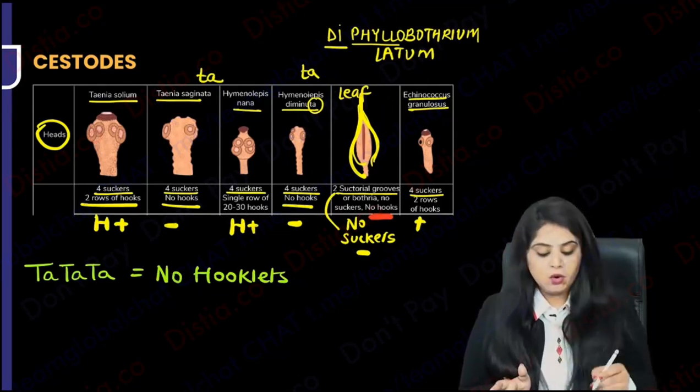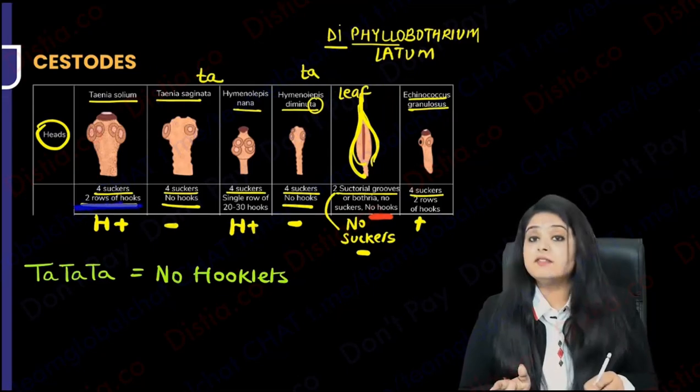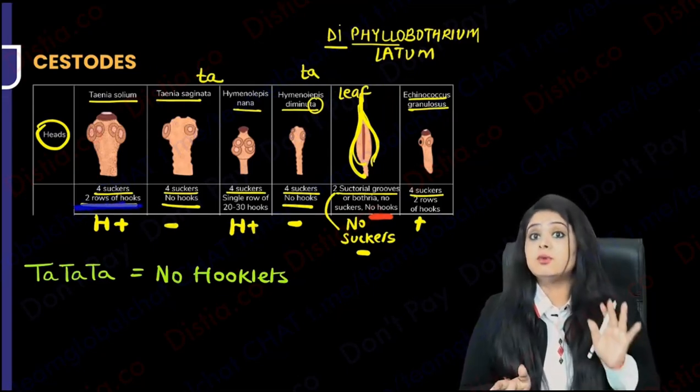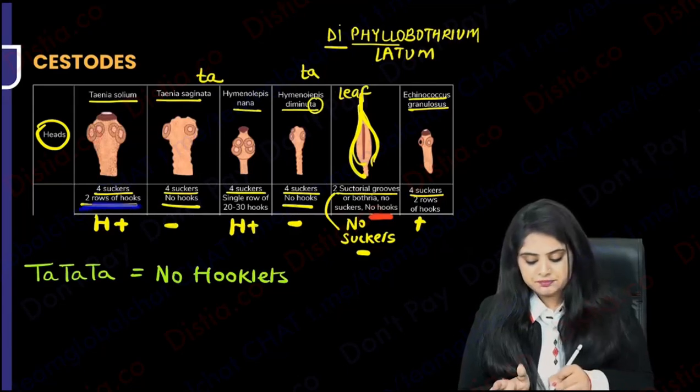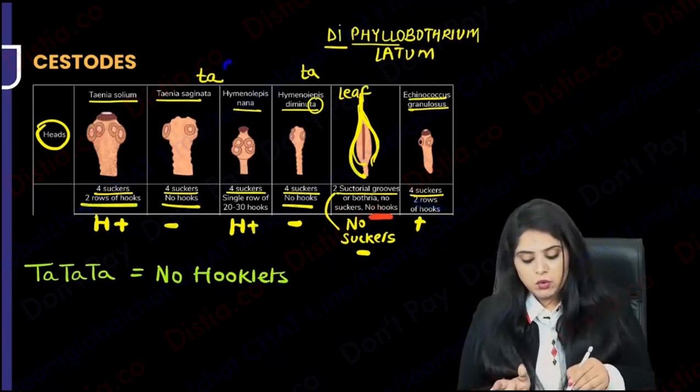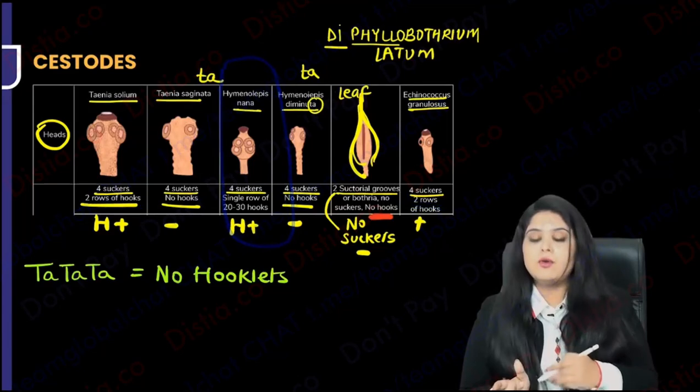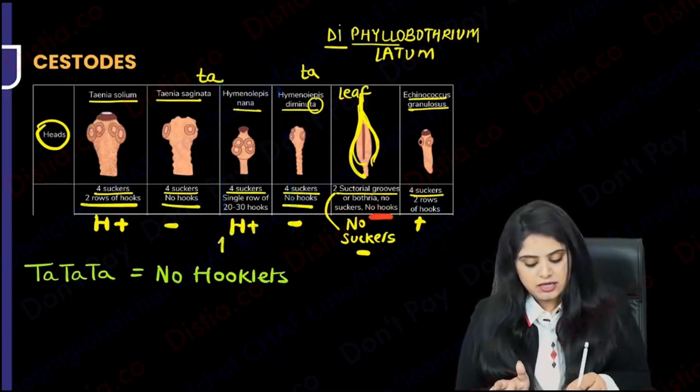Now, one last thing. All of them have how many rows of hooklets? The ones which have hooklets, the ones which don't have tata, have 2 rows. Which is the only one which has a single row of hooklets? That is H. nana. So remember, there is going to be a single row of hooklets that is present.